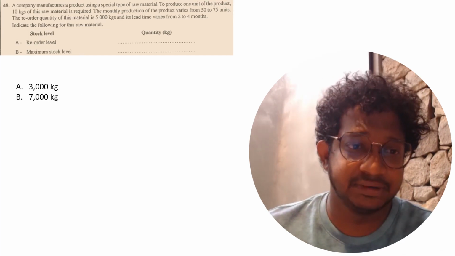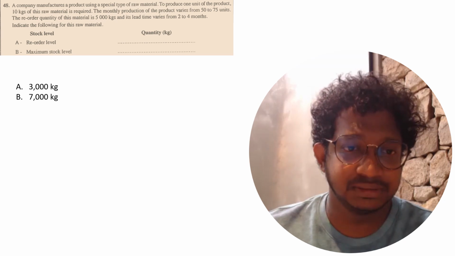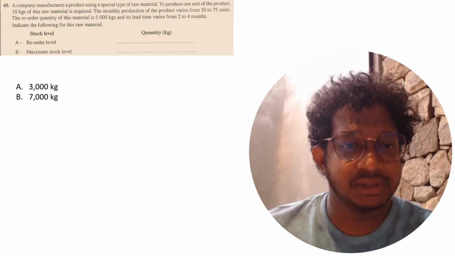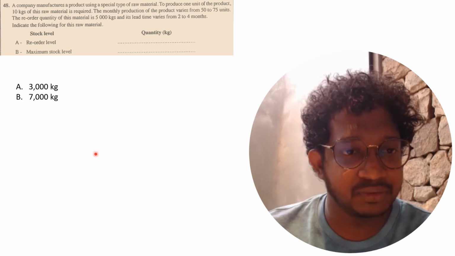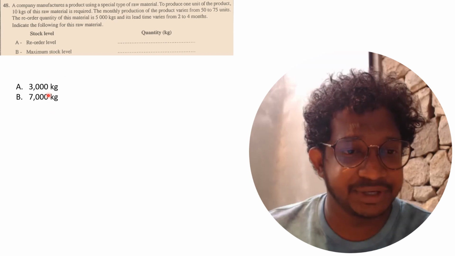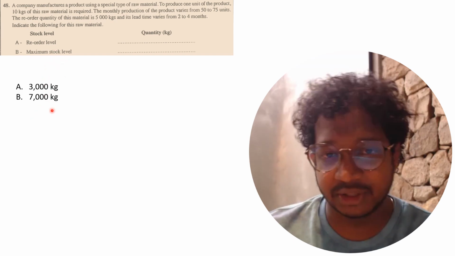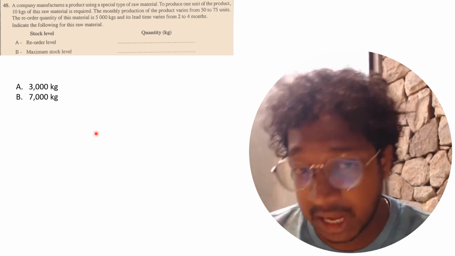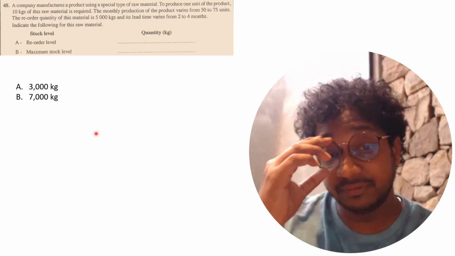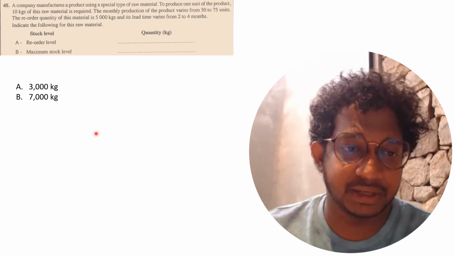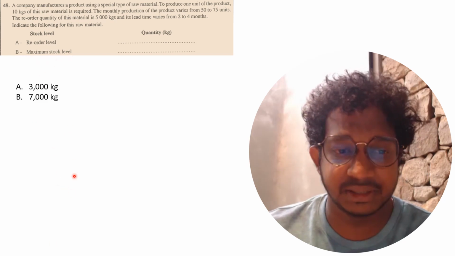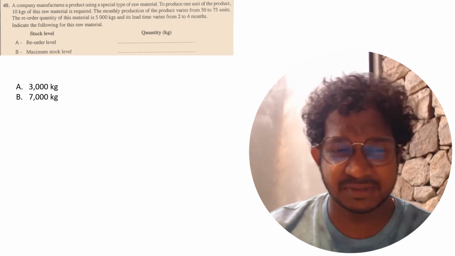48, they're asking the reorder level and the maximum stock level. So actually, I didn't mention how to find it here, right? So your reorder level should be 3,000, and maximum stock level 7,000 kilograms. Yeah, I will post it when I am uploading the video. Before that, I will post how to find out the reorder level and maximum stock level in the workings, right? So that is my mistake.